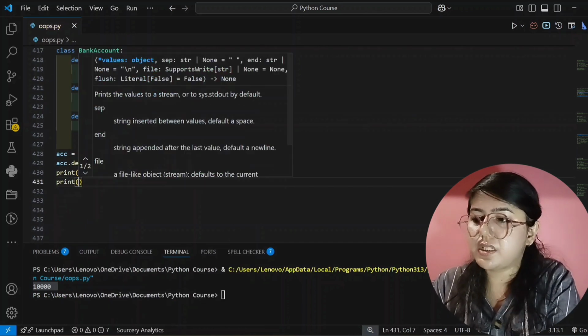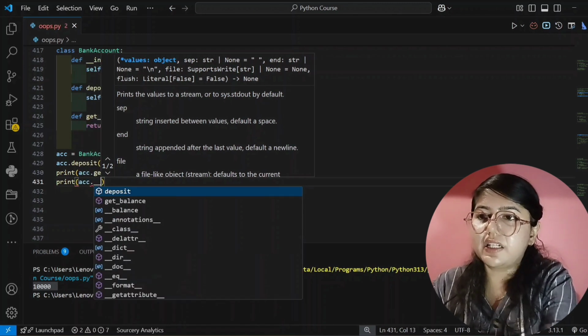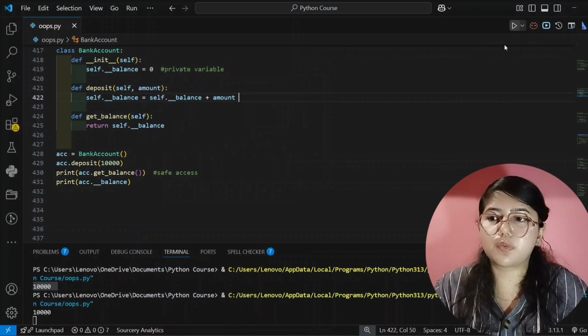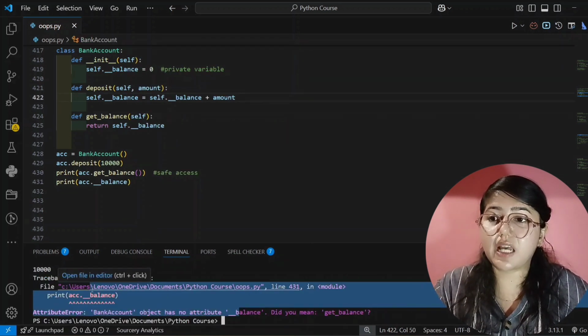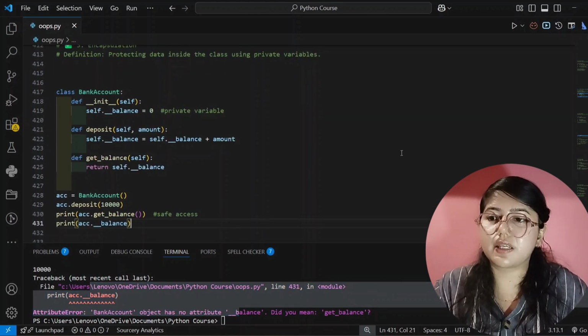Now I will write print, and then our object name, and then directly write the balance, or the property name or the attribute name. See here, it's showing error. That means it is private and you want to access it. No, it will not work. Our code editor is saying that.